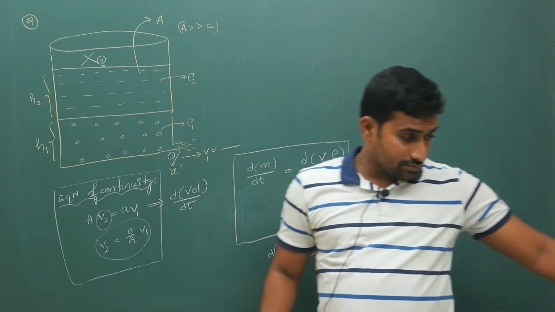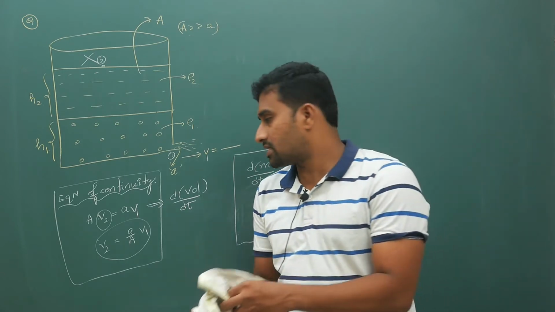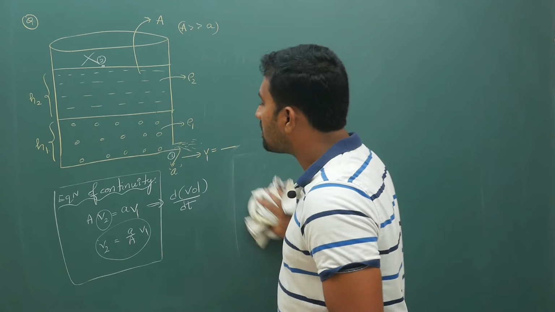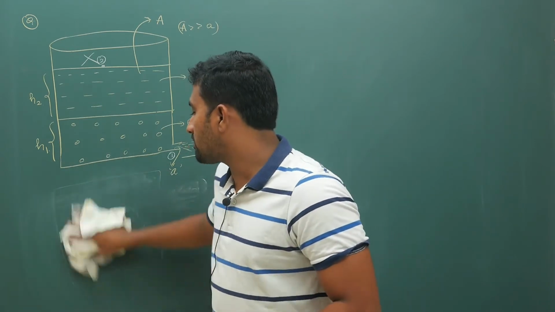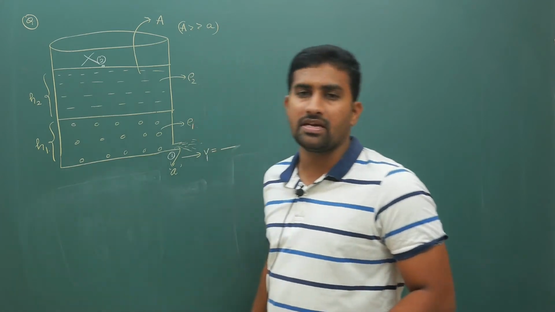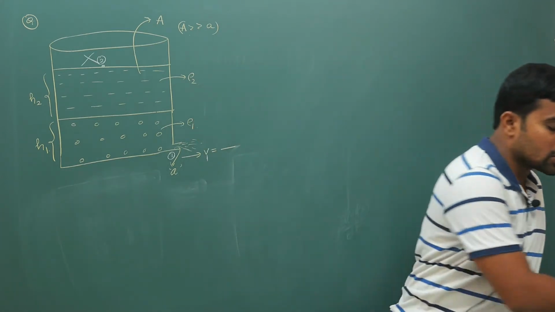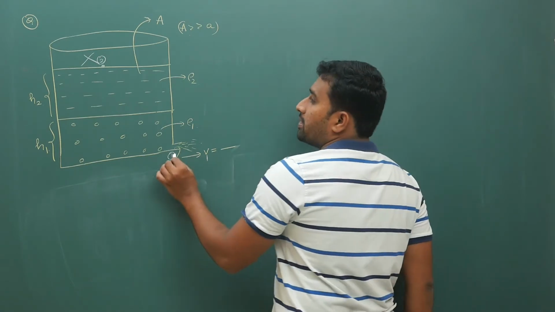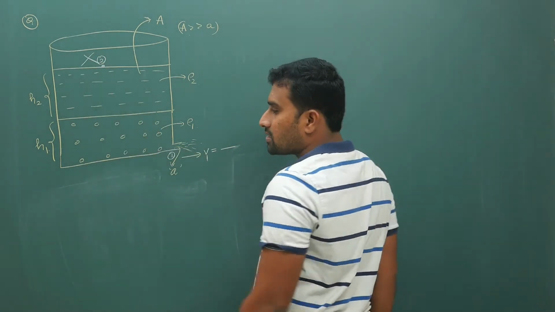To do these kinds of questions, I will tell you the logic. It is not that you cannot apply Bernoulli's equation. Yes, you can apply it, but the points you take will be different. Logically, instead of taking points 1 and 2, you should take some point here.